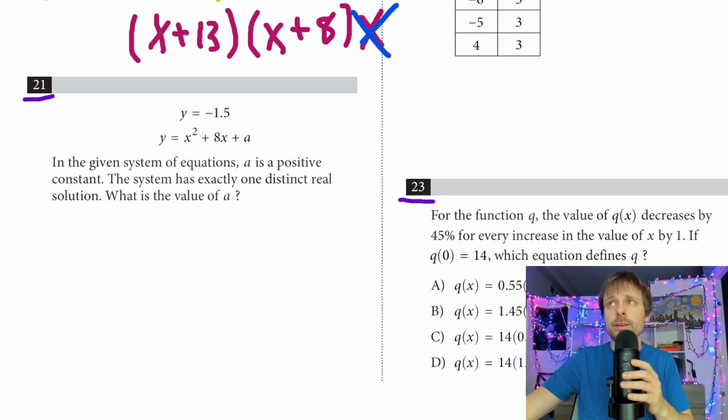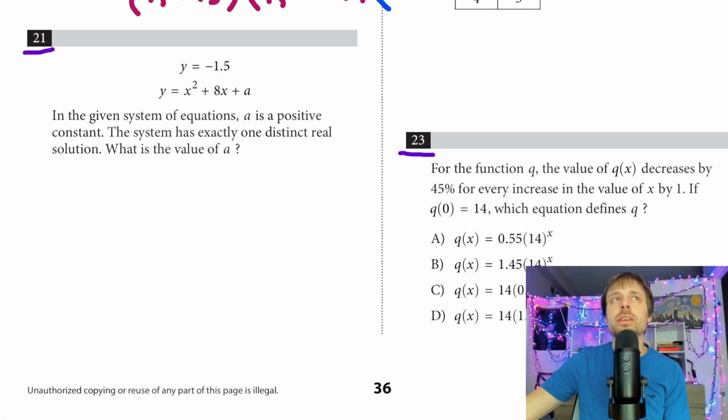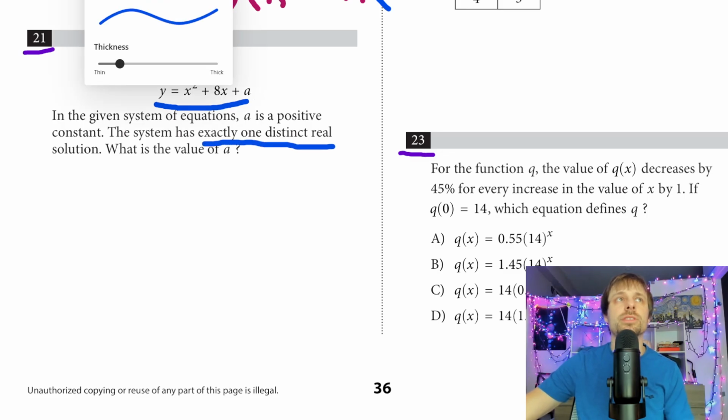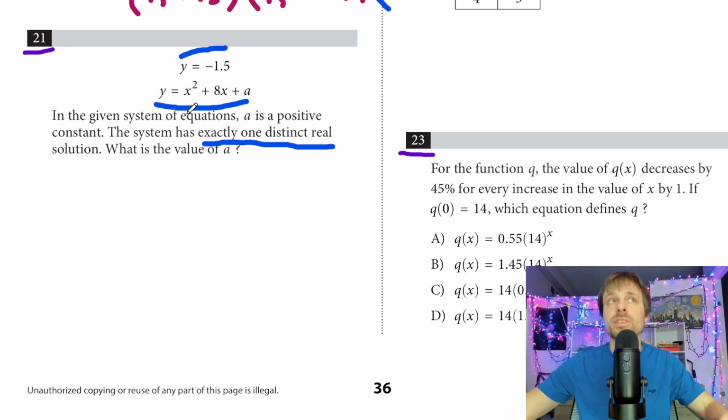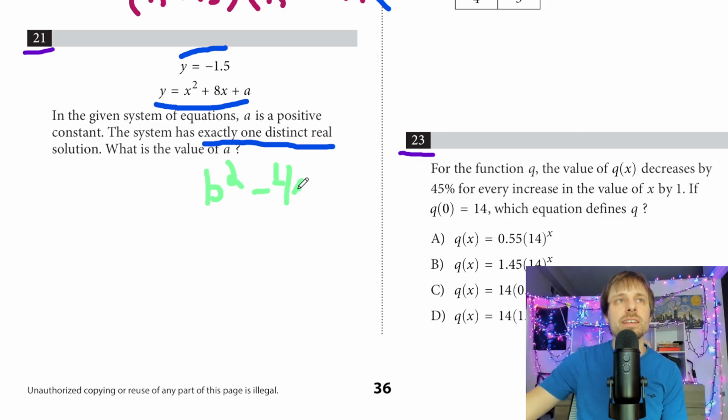So what about number 21 here? Number 21, this should be, at this point, a systematic problem. We've seen a lot of examples of this type. I see a line, I see a quadratic here, and I see the system has exactly one distinct real solution. So real quick, if you haven't seen the other problems, let's go over all of them real fast. I'm always going to be using b squared minus 4ac, and then I'm always going to be analyzing it in terms of, is it 2 real solutions, is it 1 real, or is it 0 real?